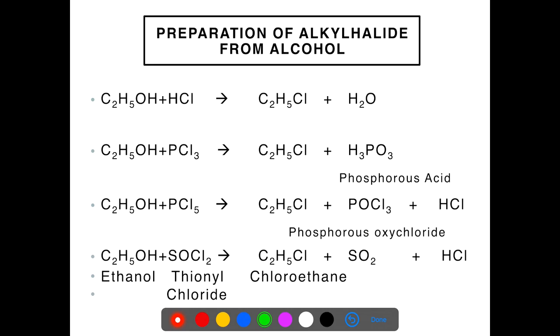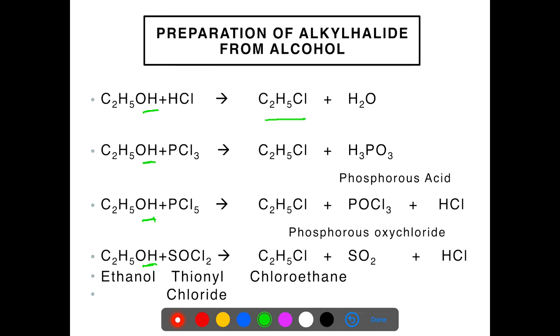Now we come to preparation of alkyl halide from alcohols. In all these reactions, the OH of alcohol is substituted by halogen. In the first reaction, when ethanol reacts with hydrochloric acid in the presence of anhydrous ZnCl2, it forms chloroethane.